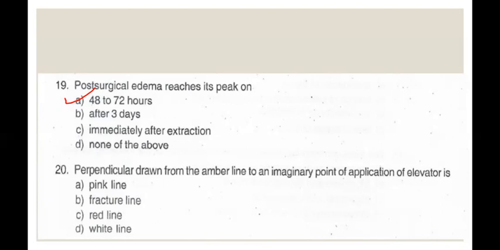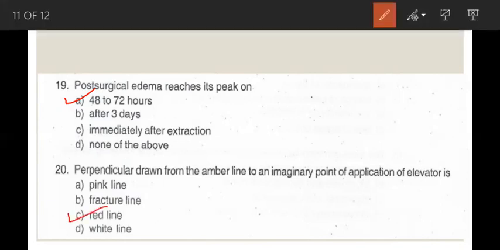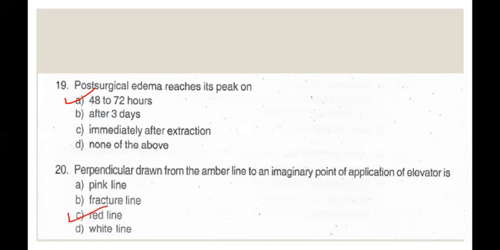Now question number 20, the last question. The perpendicular drawn from the amber line to an imaginary point of application of elevator is, the correct option is C, red line. So red line is an imaginary line drawn perpendicular from the amber line to an imaginary point of application of an elevator, usually at the cementoenamel junction.